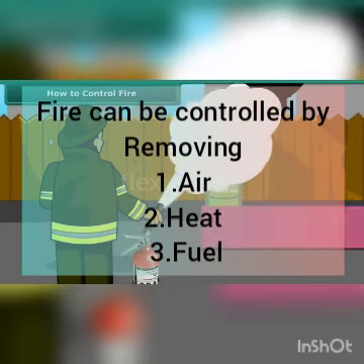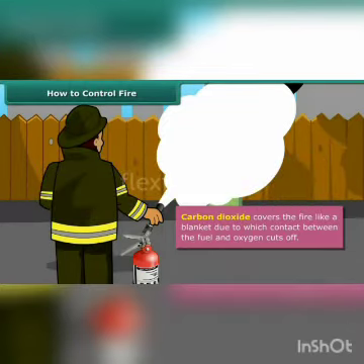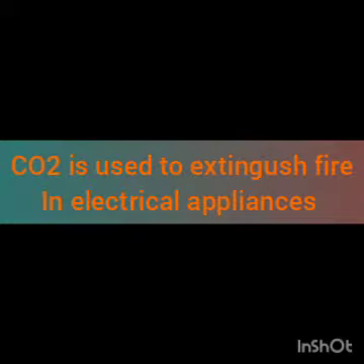So in such cases, we use carbon dioxide as the fire extinguisher. Carbon dioxide, being heavier than oxygen, covers the fire like a blanket. Hence, the supply of oxygen will be cut. So carbon dioxide and water are good fire extinguishers. Carbon dioxide is used when electrical equipment catches fire.